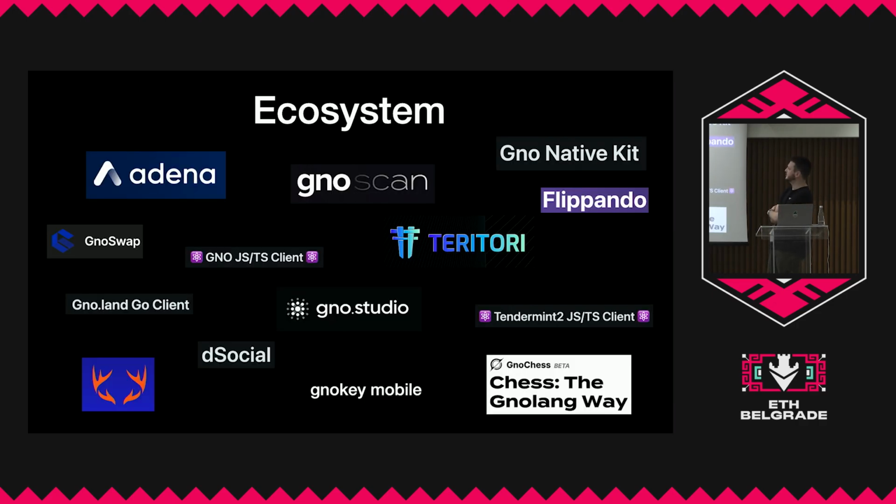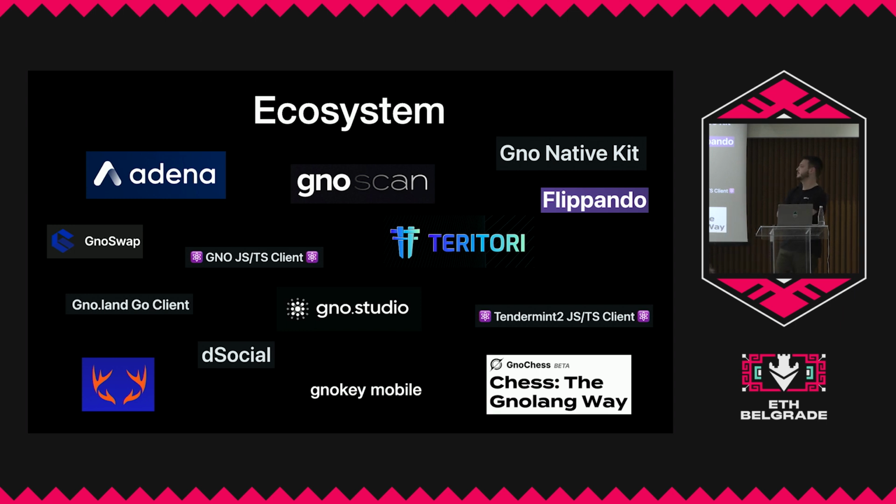And then this is kind of our ecosystem. We have some more things coming in, obviously, but there's Adena, which is the browser extension wallet. We have GNOScan, which is the blockchain scanner. We have the native kit. We have GNOSwap. We have JavaScript and TypeScript clients. We have Teritori, which are partners, and they have built a couple of applications on top of the GNO.land blockchain.